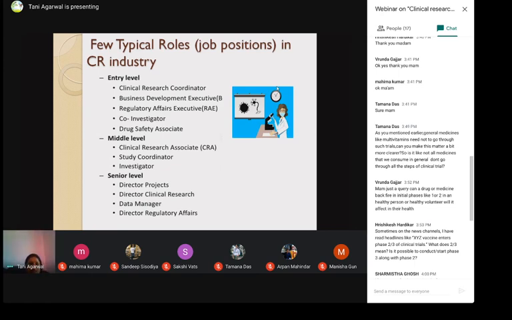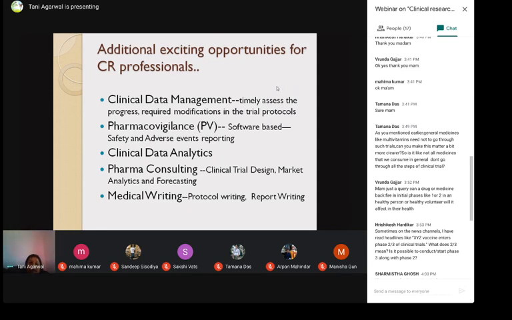Now, some of the additional exciting opportunities that I have sifted through the market from my own experience, I have listed here. One very interesting area is clinical data management. So this is for the timely assessment of the progress and required modifications in trial protocols. Then pharmacovigilance, or in short, people call it PV. So basically, pharmacovigilance is that branch where you're doing software-based studies to record the safety and adverse event reporting.